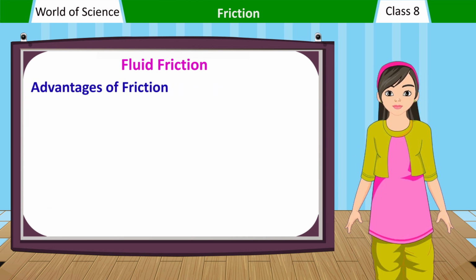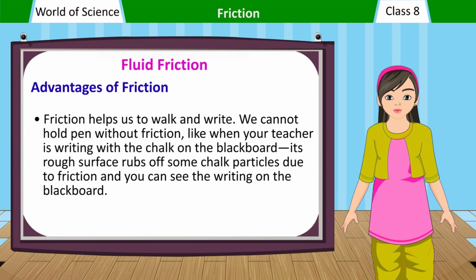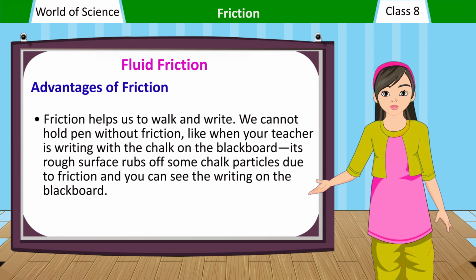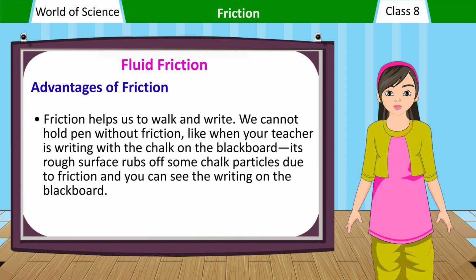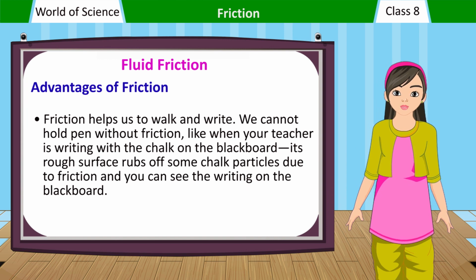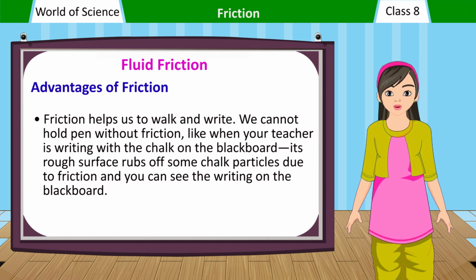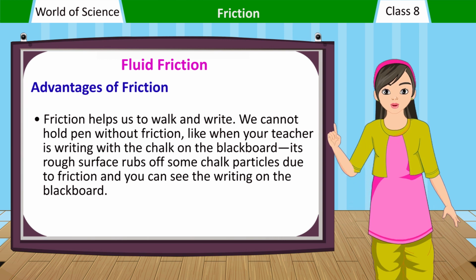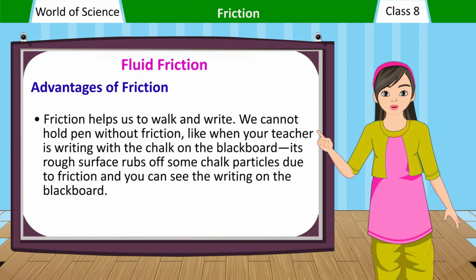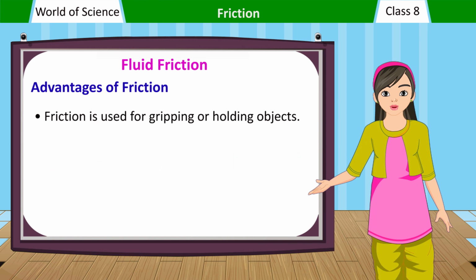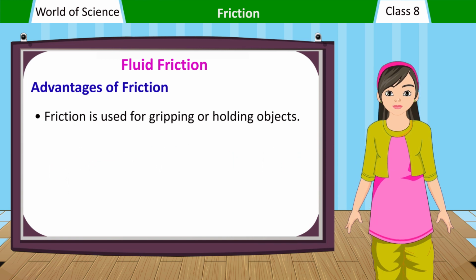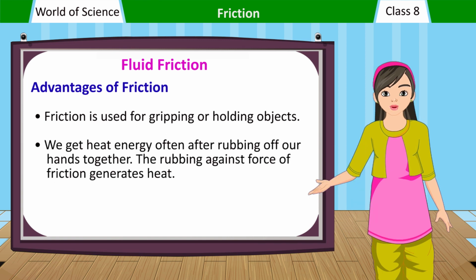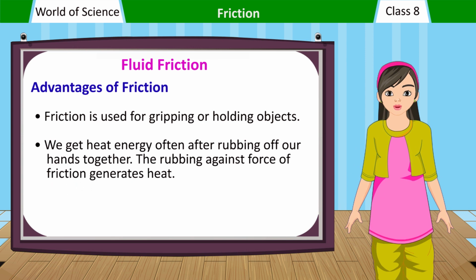Advantages of friction. Friction helps us to walk and write. We cannot hold a pen without friction. Like when your teacher is writing with the chalk on the blackboard, its rough surface rubs off some chalk particles due to friction and you can see the writing on the blackboard. Friction is used for gripping or holding objects. We get heat energy often after rubbing our hands together.